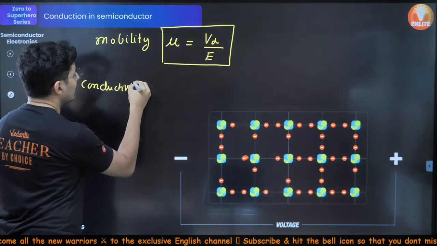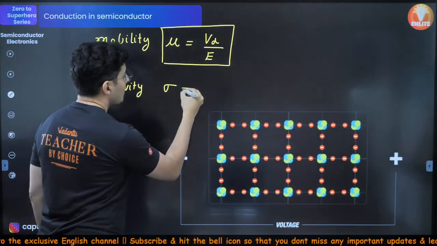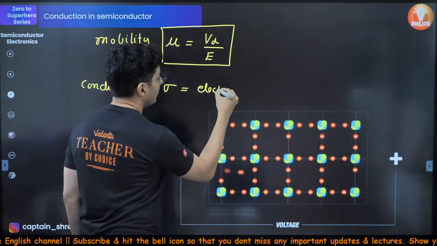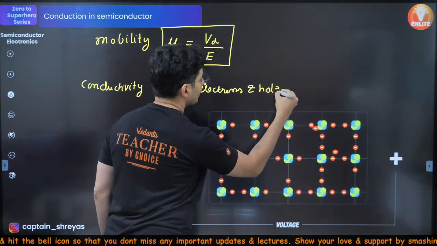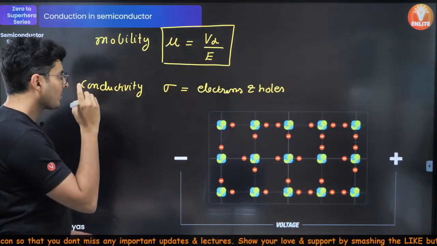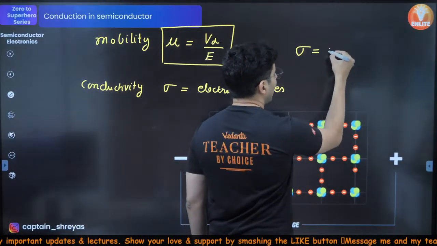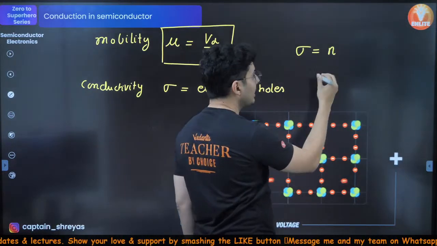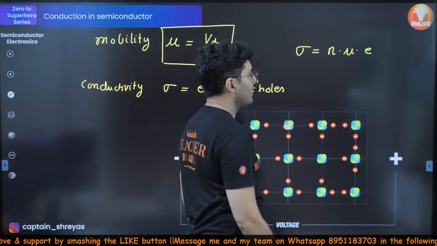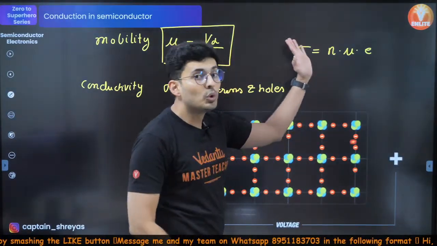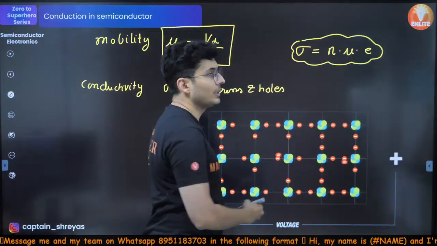The conductivity of any semiconductor is because of electrons and the holes, and in general the formula for conductivity happens to be N, the charge carrier density, into mu, which is mobility, into the charge of the carrier itself. Usually this is the formula for conductivity.